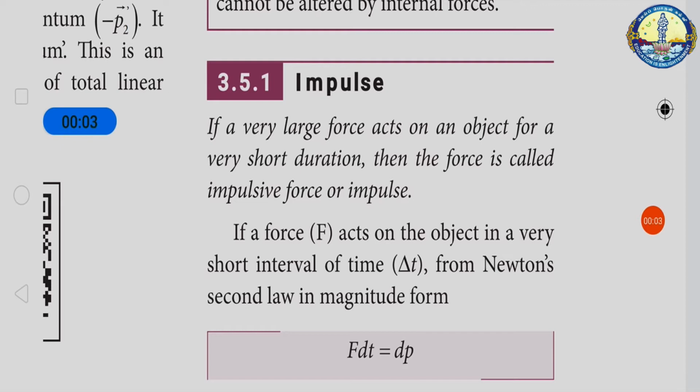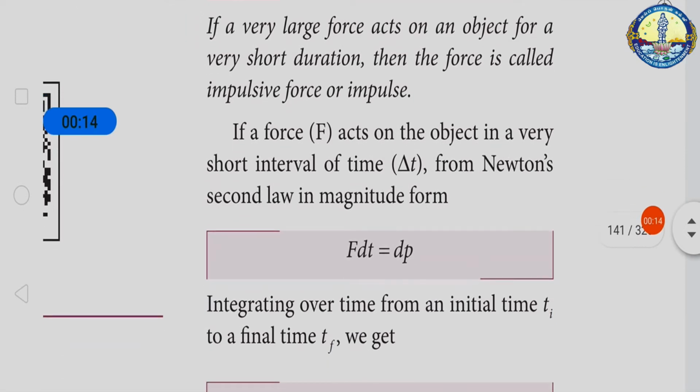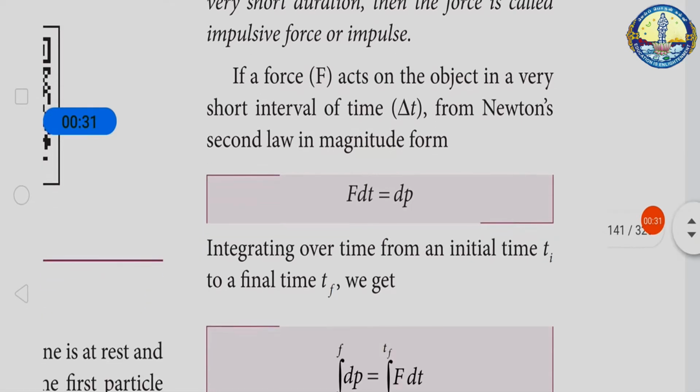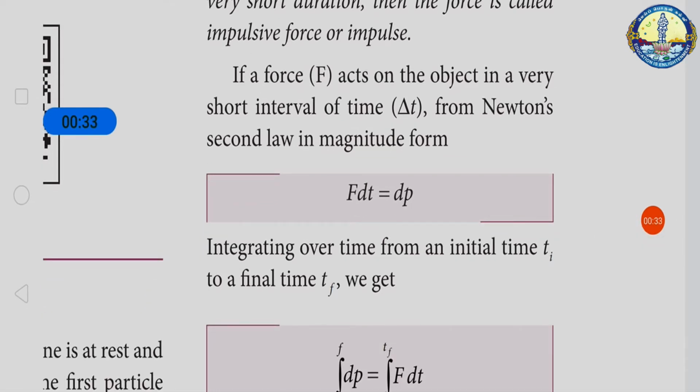Impulse. If a very large force acts on an object for a very short duration, then the force is called impulsive force or impulse. If a force F acts on the object in a very short time interval, let us consider it as del t. From Newton's second law, we know that the change of momentum with respect to time is force. So we can rewrite the equation F = dp/dt. Instead of that, we can write F dt = dp.